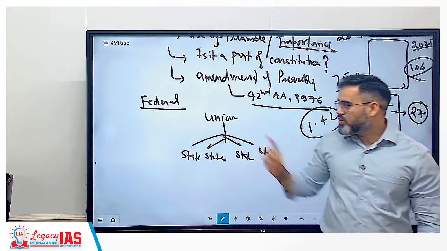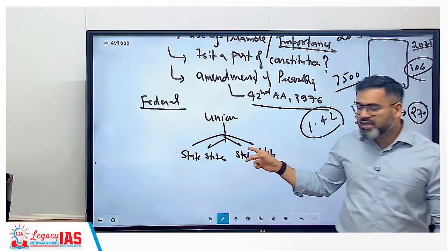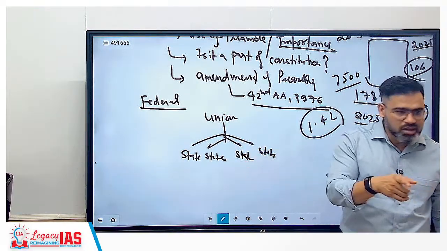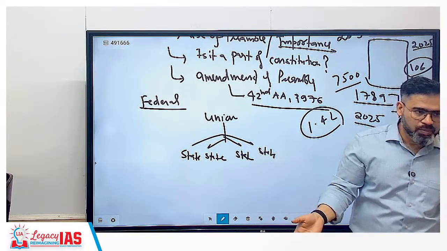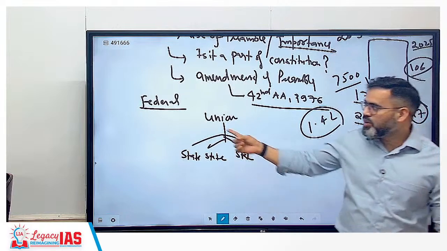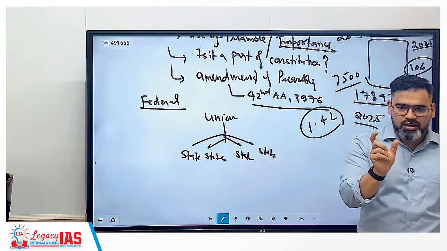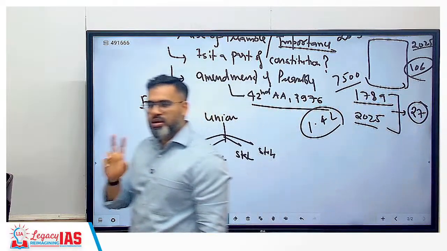But in the USA, at the union level we have a President of the USA, and is there a state government in the USA? Yes, a governor is there to take care of it, because their governor is just like our state CM only, correct? So the US is also a federal government. Now you understood the term federal. So a federal form of government means two tiers of government. Clear?